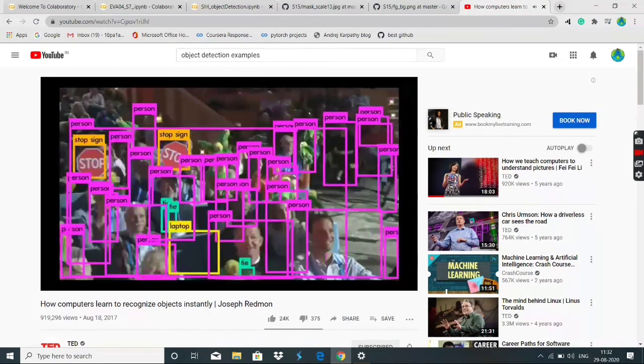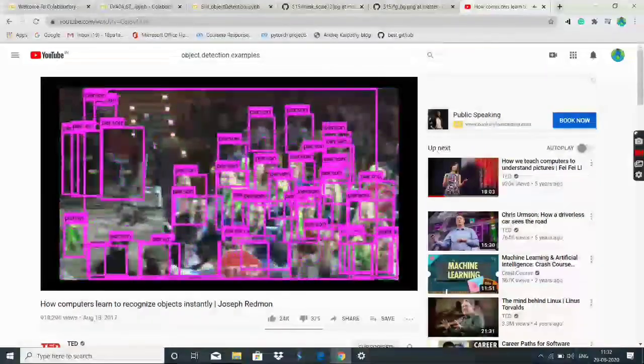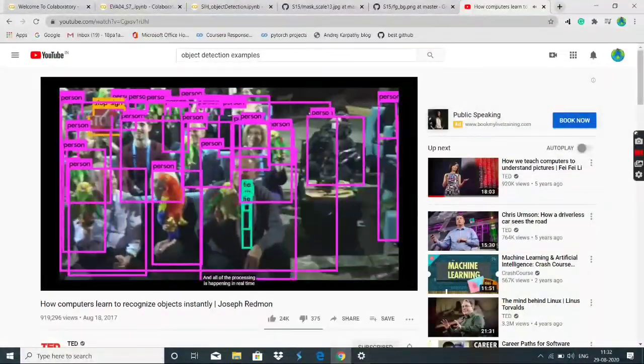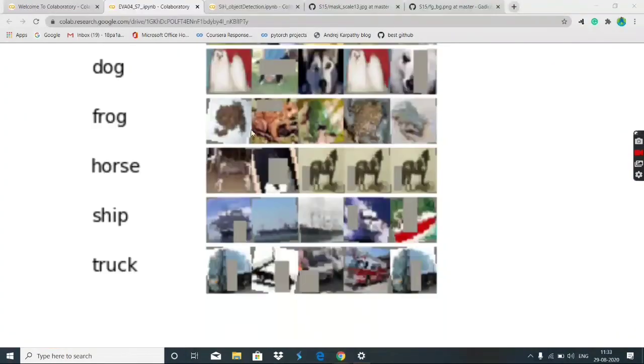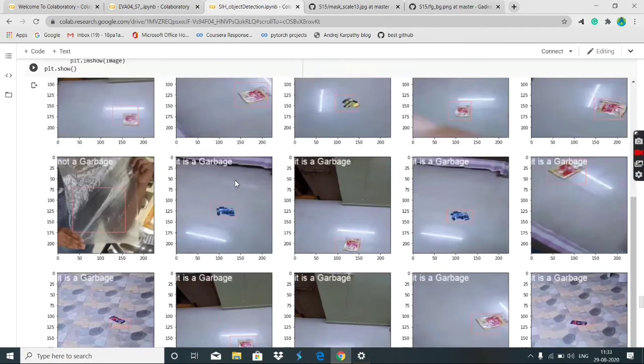Let's just zoom in a little bit. And this is great, and all of the processing is happening in real time on the laptop. This is all part of deep learning, and you can do much more than this.